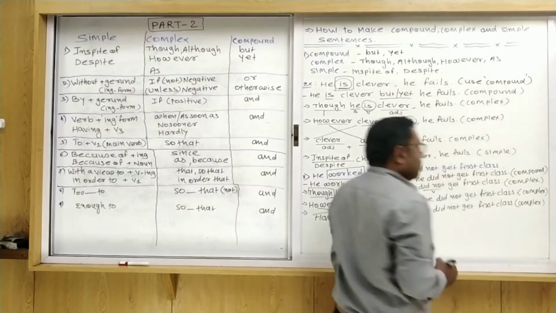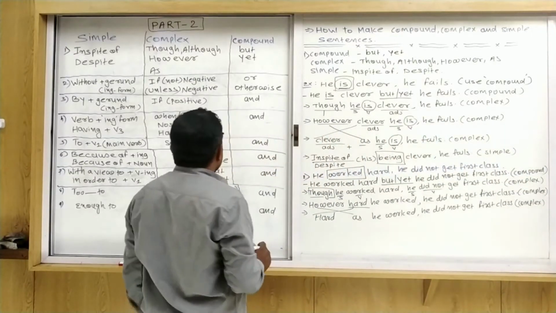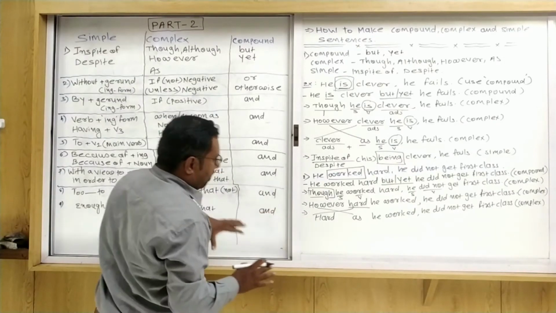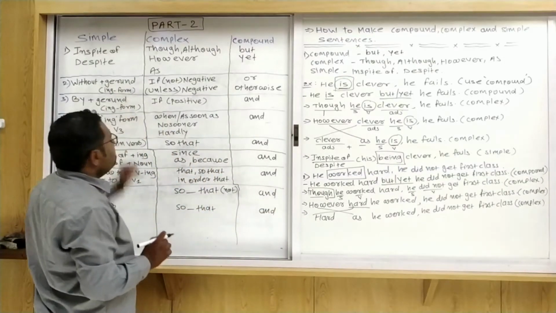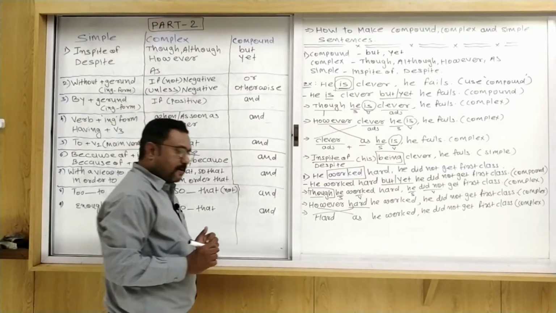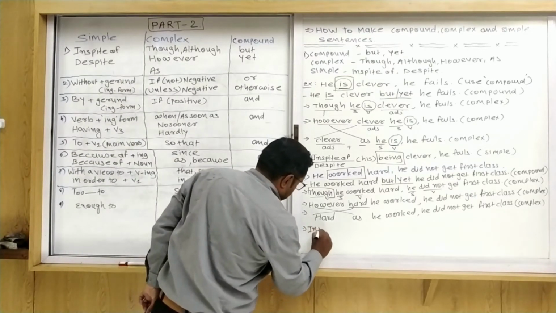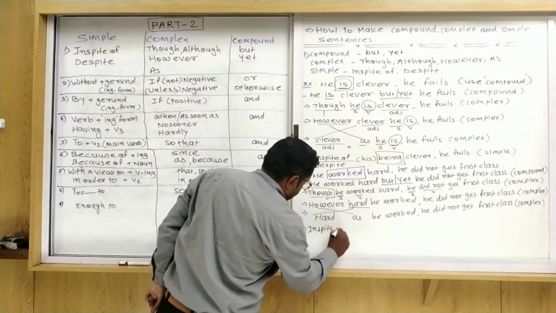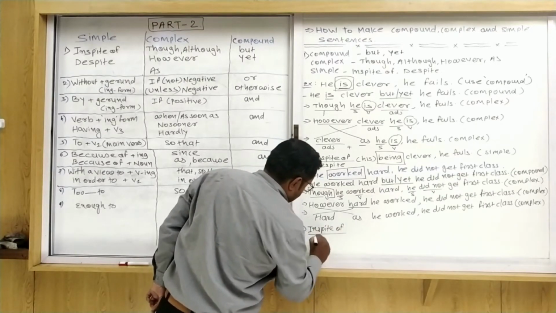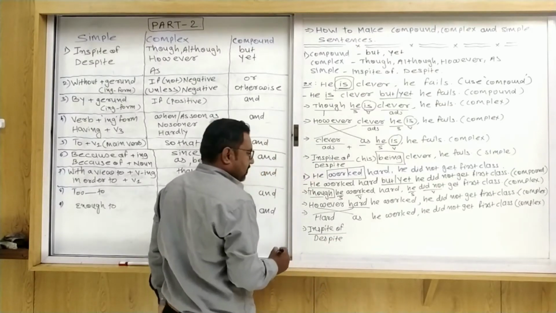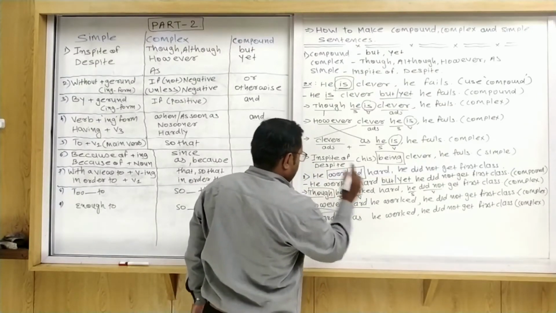Okay, though, however, as we finish it, now we try to make a simple sentence using in spite of or despite. So first of all we write here in spite of, or you can say despite. After that what is the subject here? He.